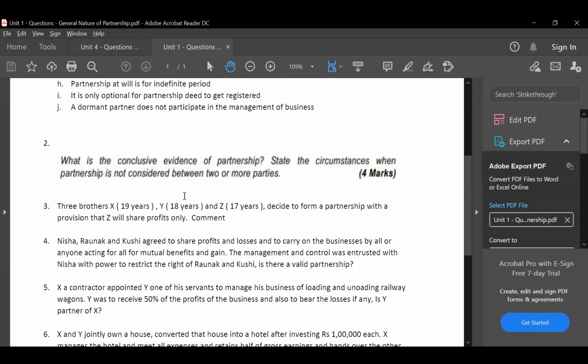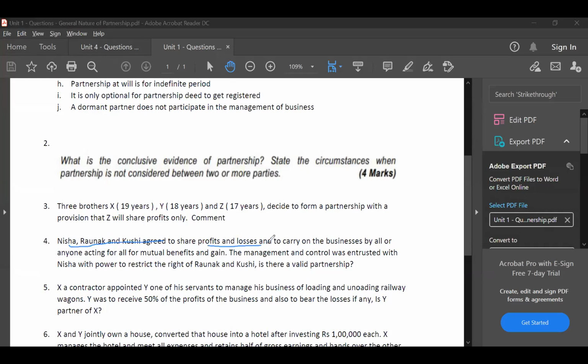Now if you see here, they are saying Ronak, Nisha and Kushi agreed to share profits and losses and to carry on the business by all or any of them acting for all, for mutual benefits and gain. So the concept of mutual agency is present. The management and control was entrusted with Nisha with power to restrict the rights of Ronak and Kushi.